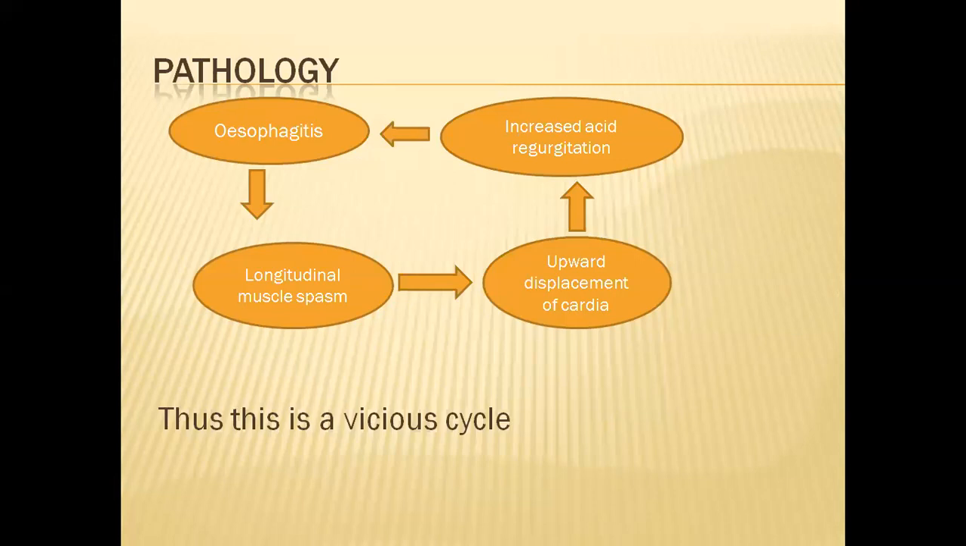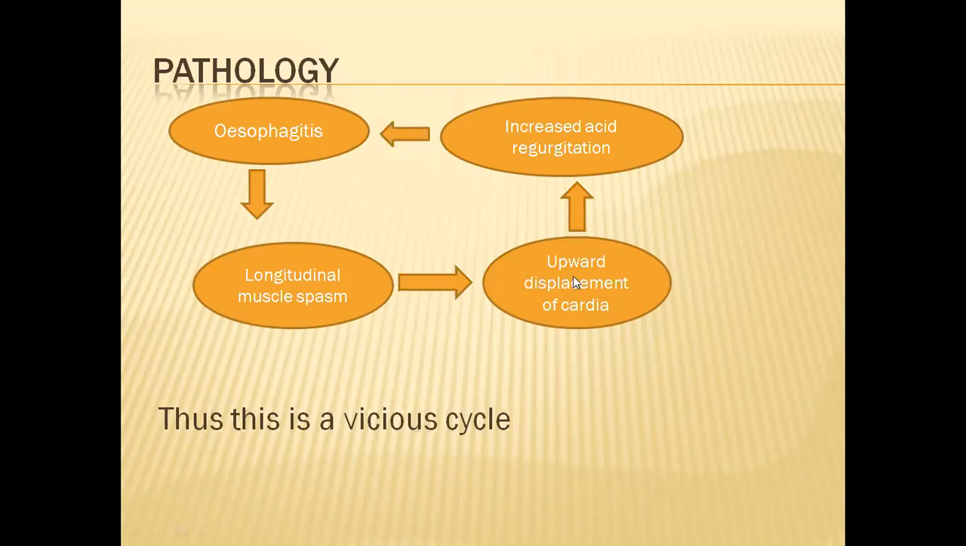hyperactivity of the vagus, and so the longitudinal muscles contract. Okay, so because of inflammation, there is contraction of the longitudinal muscle. There is inflammation of esophagus, vagal hyperactivity, and there is spasm of the longitudinal muscles. Because of spasm of these longitudinal muscles, they will draw the cardiac end of the stomach into the esophagus. As soon as the muscle goes into spasm, the cardiac end of the esophagus is pulled into the thoracic part.